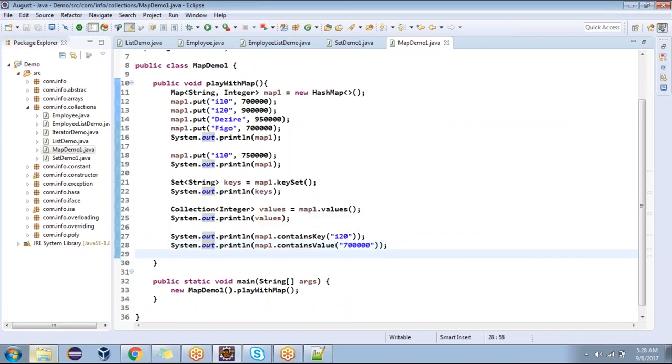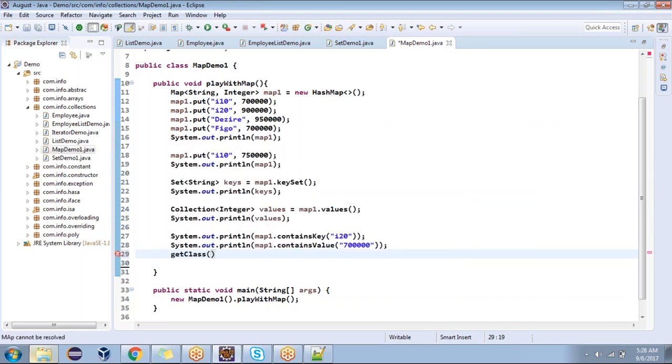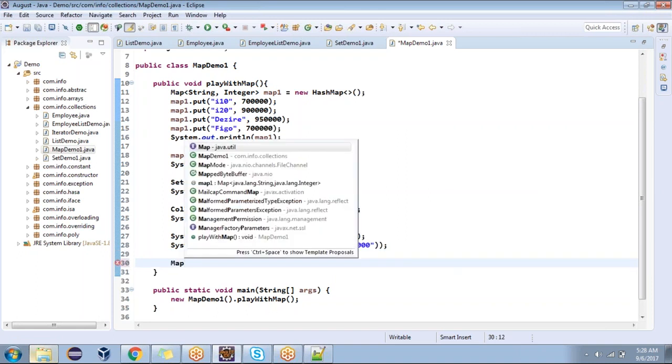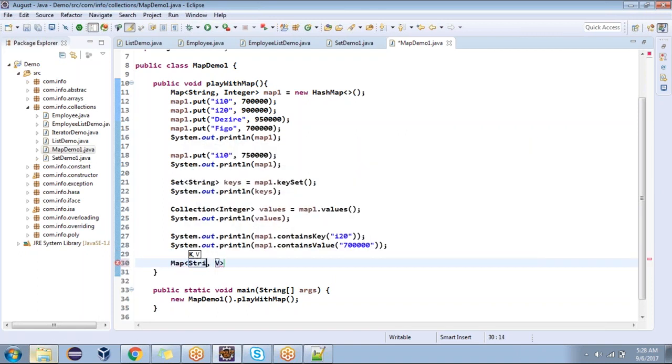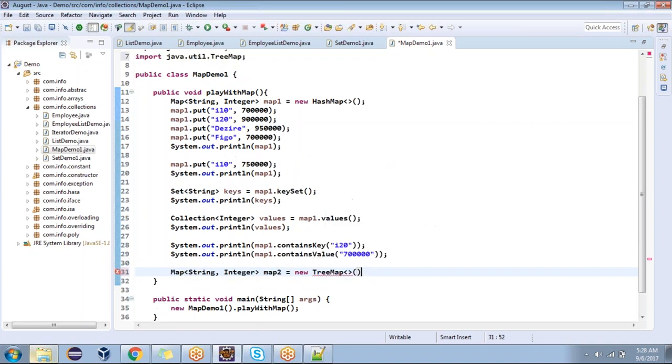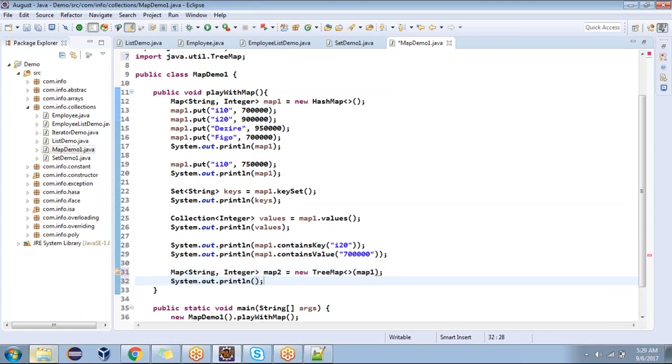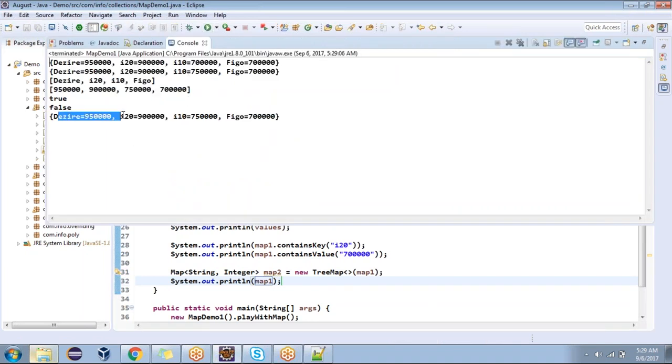I want to sort this, same like in the set concept. Here there's map three: Map of String, Integer, map two equal to new TreeMap. Here I'm going to pass map as a parameter. I'm displaying the map. Observe the output. Is it in sorting order now?